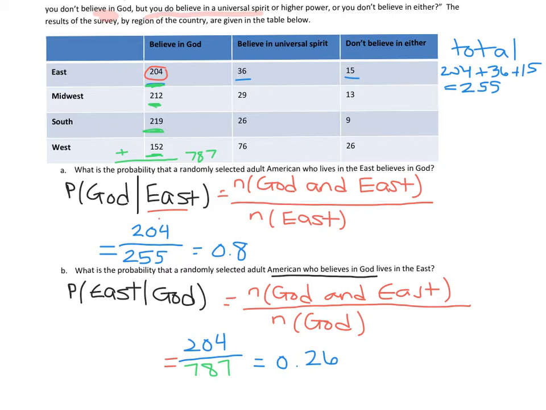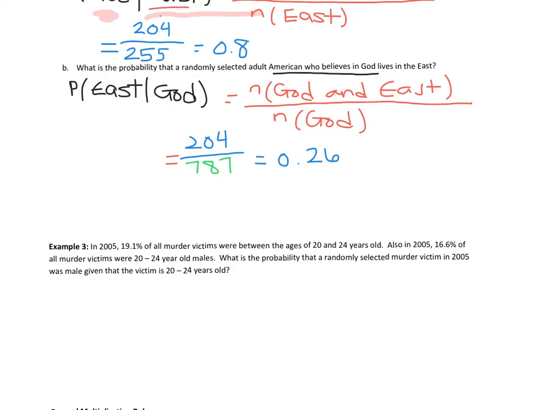All right, so just breaking these numbers down, this first one is saying about 80% of people that live in the East believe in God. And this is saying that 26% of the people in our survey that believe in God live in the East. All right? So that's kind of an even breakdown if there are 4 categories, right? Let's continue onward with our conditional probability examples.